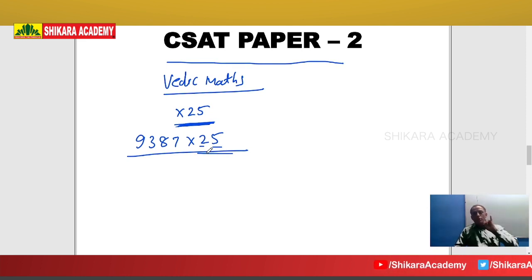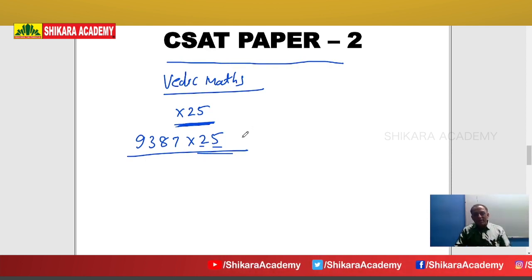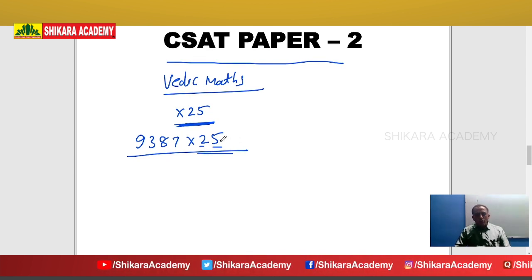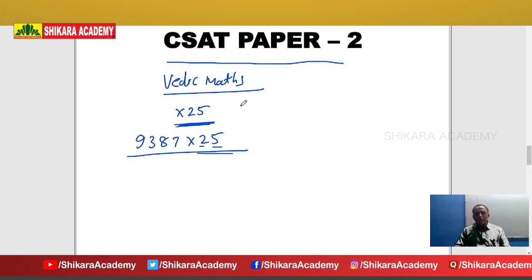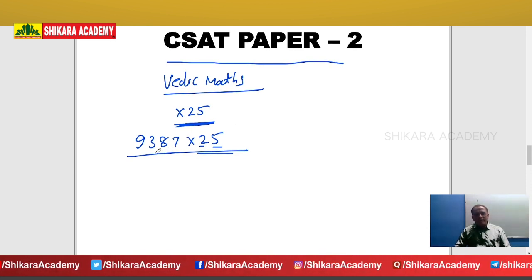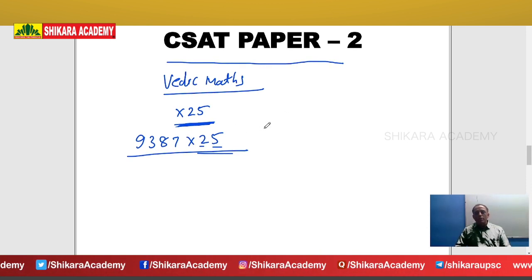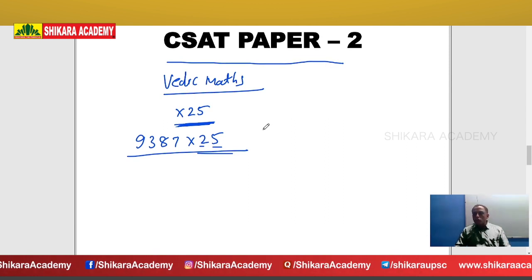How many steps are there? Into 5 is one step, into 2 is the second step, and addition is the third step. One ordinary graduate can find the product of these two numbers in 1 minute to 1.5 minutes, or maximum 2 minutes.